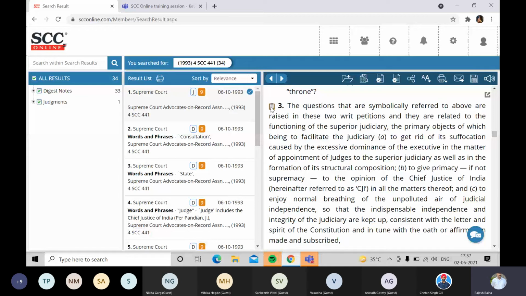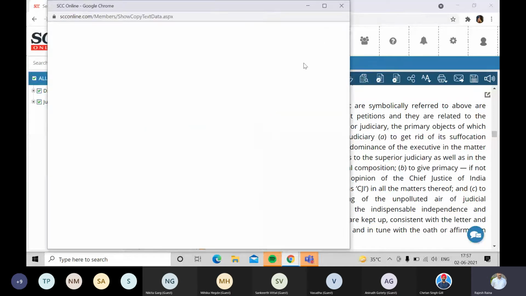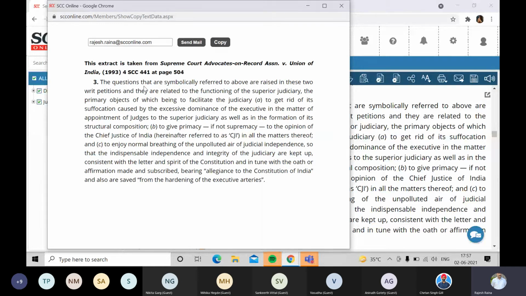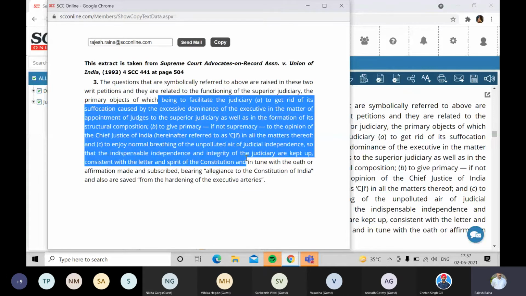If I double click on this, what will happen? It will open a new window. In that window, this para number 3 gets extracted. I can just mail it across to my associate. I can copy it in entirety or partially by using the highlighting and Control C, Control V, and then paste it in my word editor or something like that.